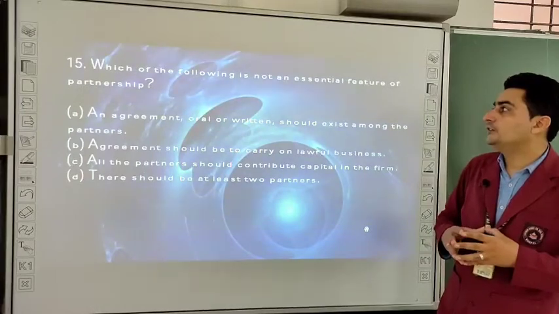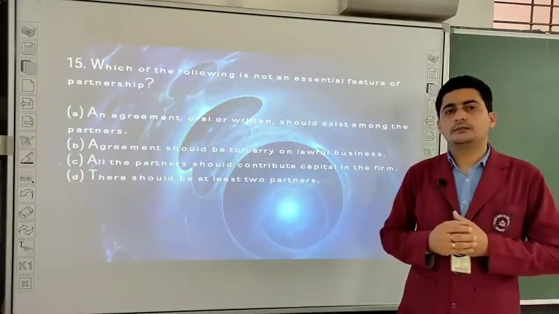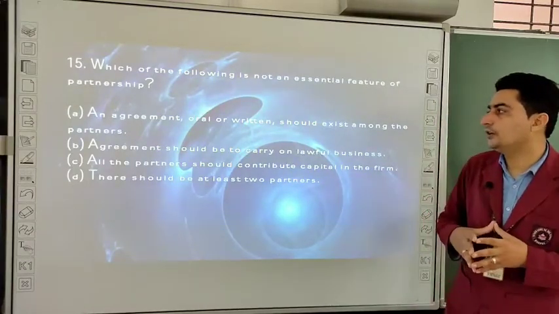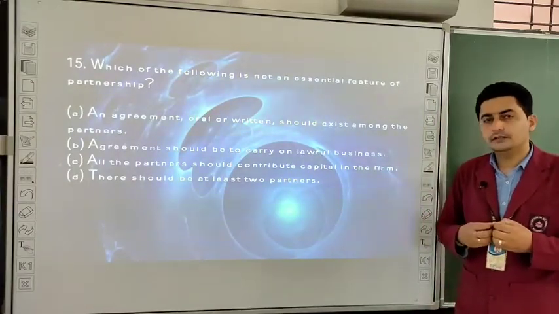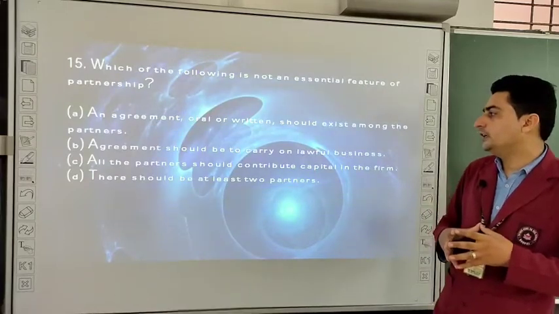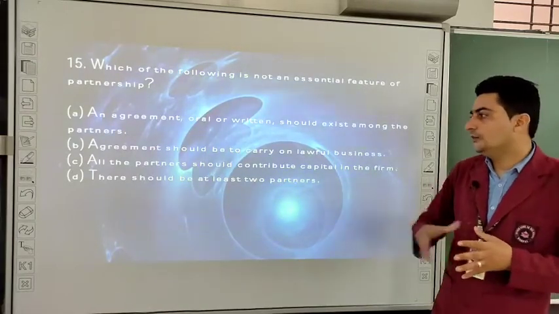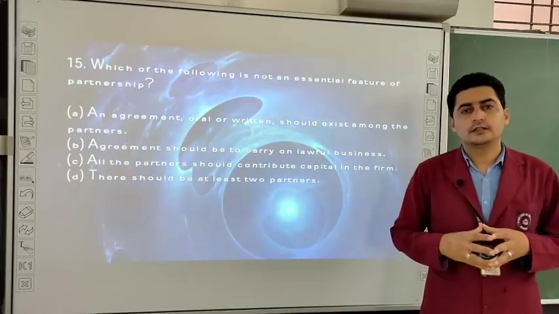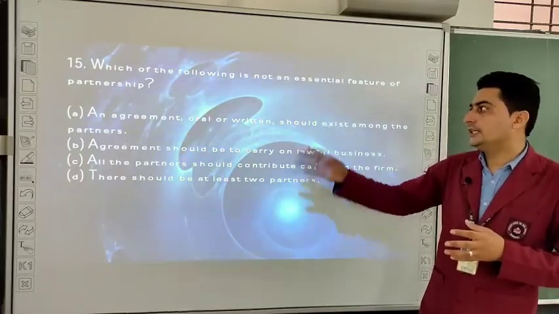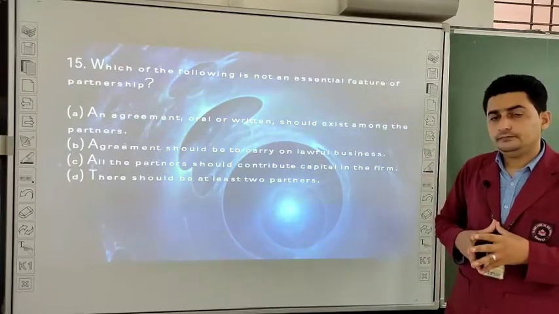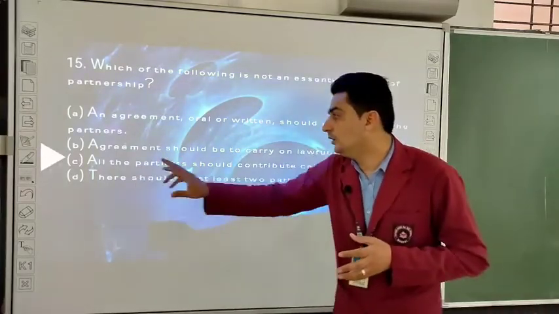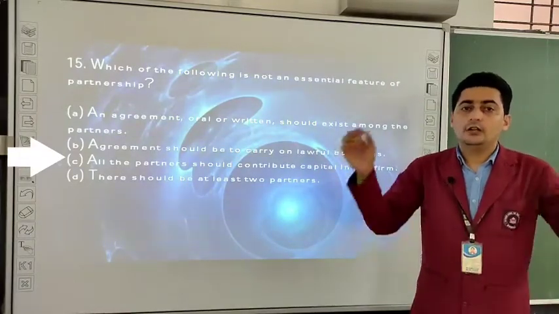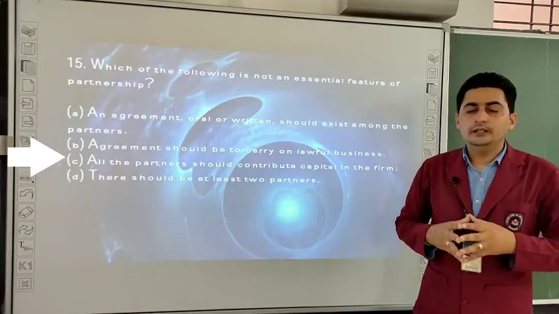Which of the following is not an essential feature of partnership? First, an agreement, oral or written, should exist among the partners. Agreement should be to carry on lawful business. All the partners should contribute capital in the firm. There should be at least 2 partners. Which one of these is not essential? So the answer is all the partners should contribute capital in the firm. It is not compulsory that all the partners should contribute capital in the firm.